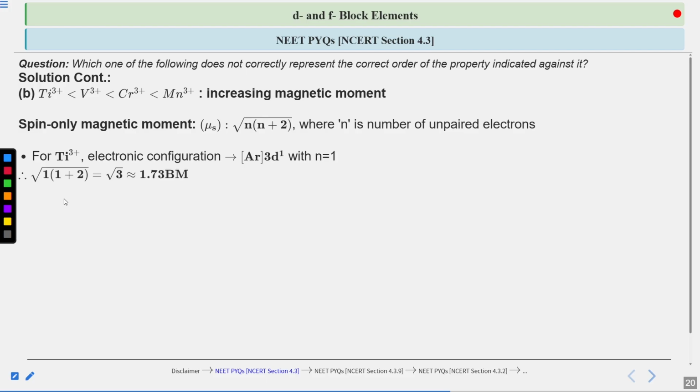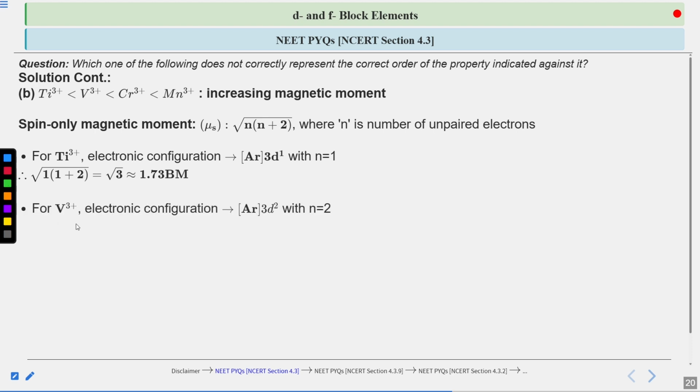So magnetic moment will be under root 1 times 1 plus 2. 1 plus 2 is 3, 3 times 1 is 3. So it is going to be equal to under root 3, that is equivalent to 1.73 Bohr magneton. In similar ways, you will find the magnetic moment for each element given in the order, and then you have to compare to see the increasing order of magnetic moment.